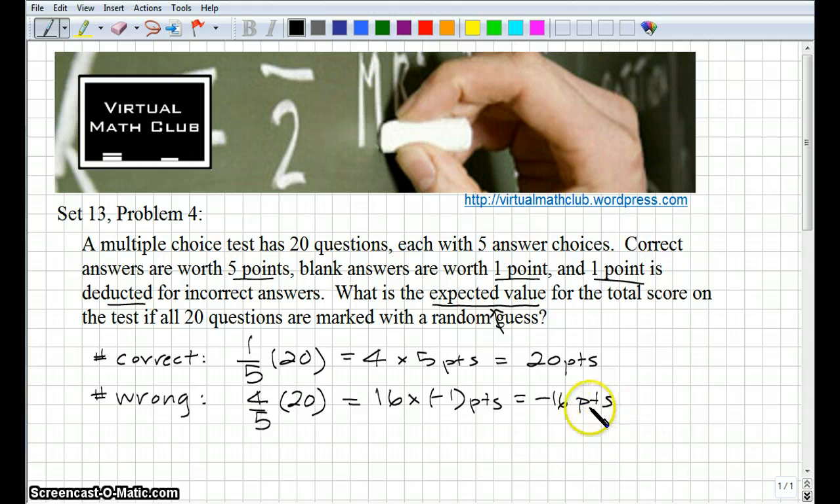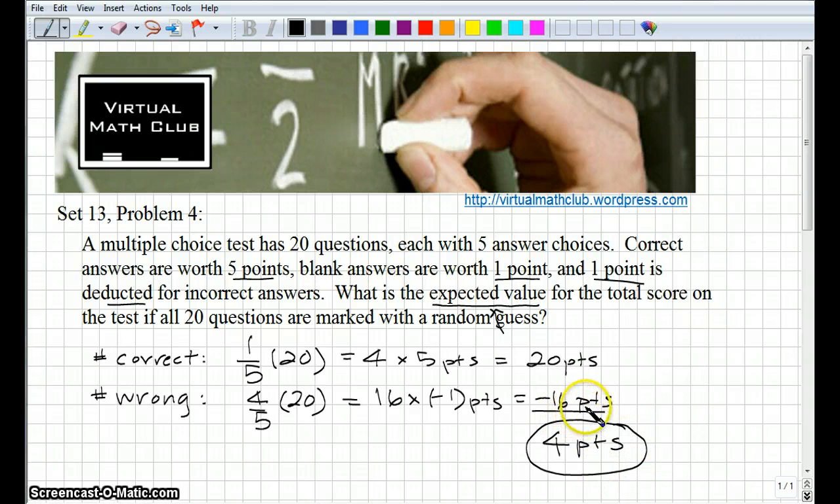Alright. So our expected value is that we get 20 points on the questions, the 4 we got right, but we lose 16 points for the ones that we got wrong. So the expected value is 4 points. Alright, does that make sense now?